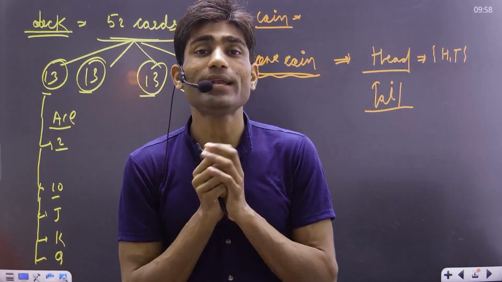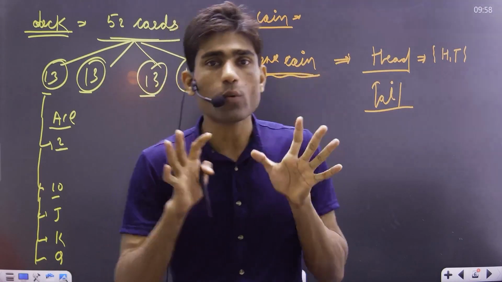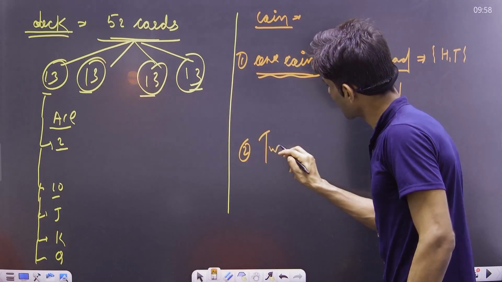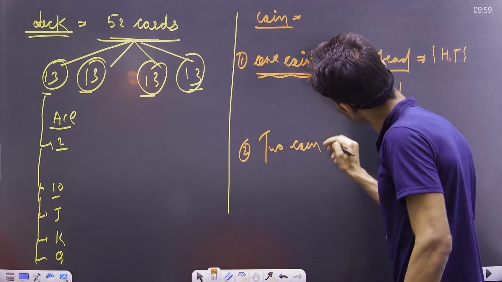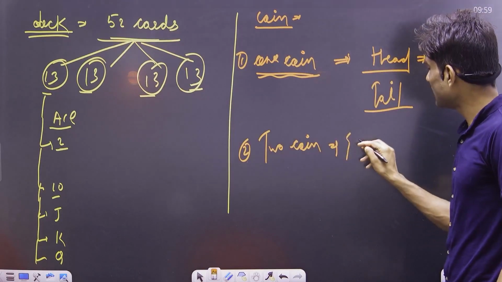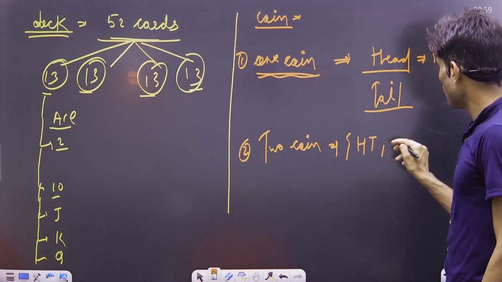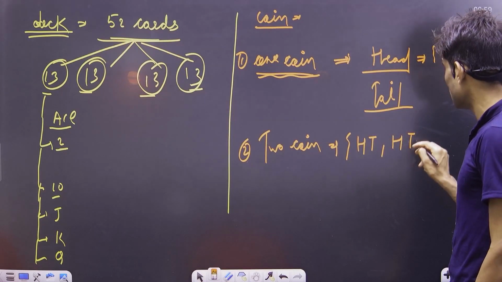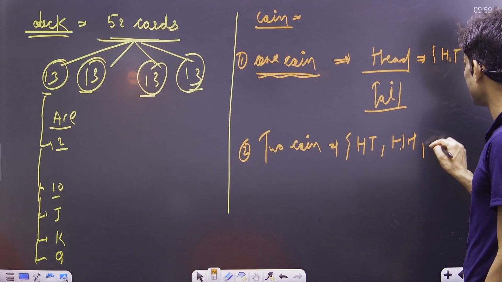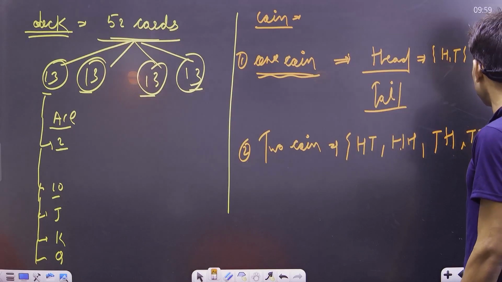If I toss 2 coins at a time, then what are the probable outcomes we have here? Let me write for 2 coins. If I add a second coin, it is possible that the first coin gives head and the second coin gives tail. Both coins can give us a head. The second coin can also give tail, so head and tail. Now see that